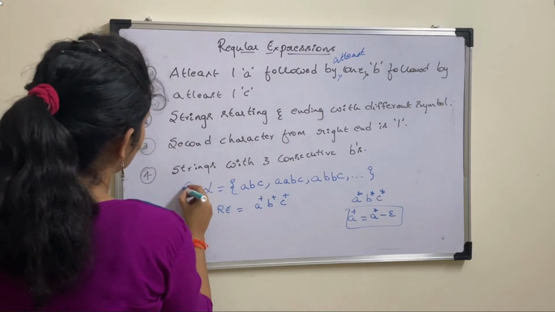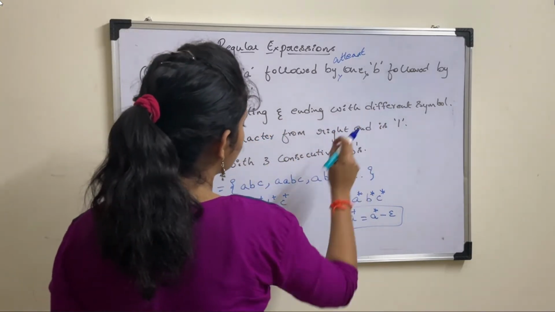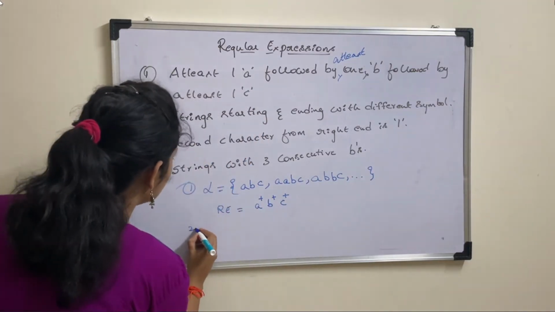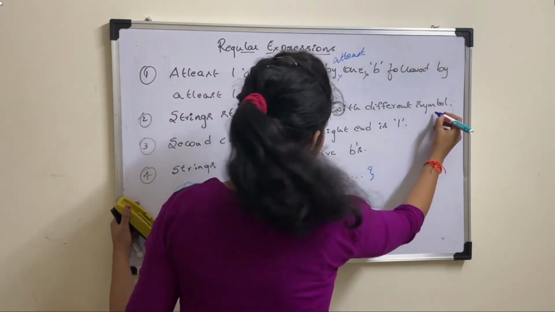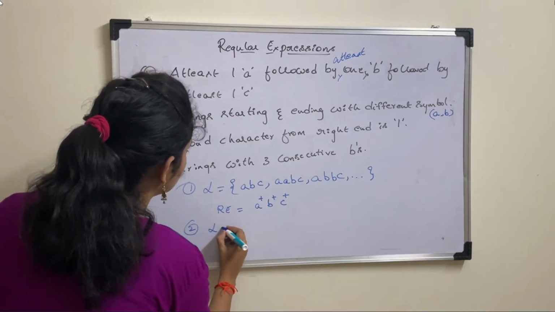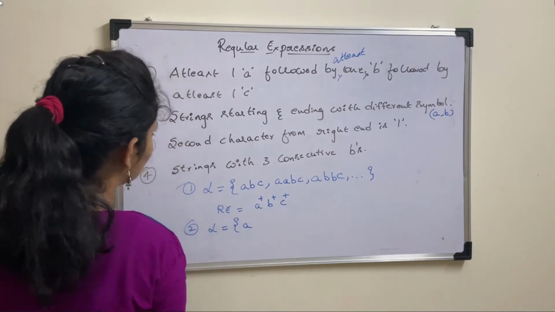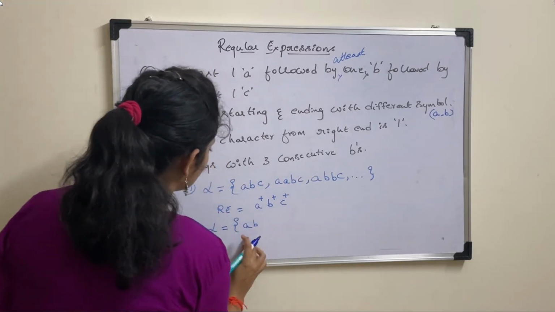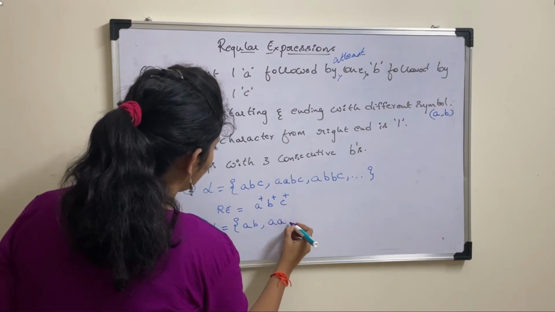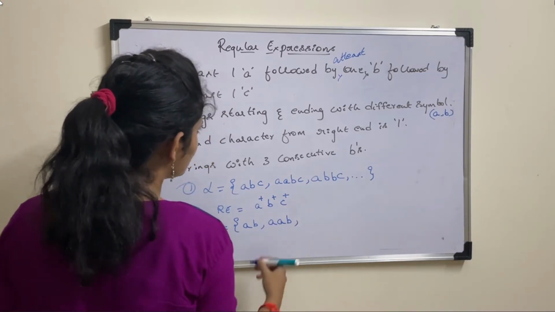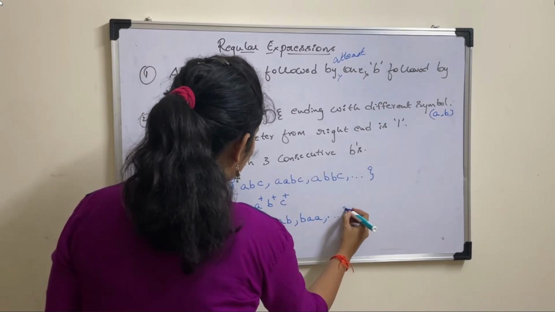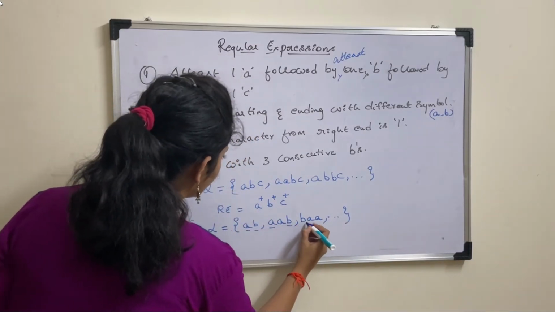Second question: strings starting and ending with different symbols. How can we write this? Take sigma as A comma B. Starting with A, the ending should be with a different symbol. So you can have AB, and starting with A, A, B, ending with a different symbol. Even it can start with B and end with a different symbol and so on. So starting and ending should be different.